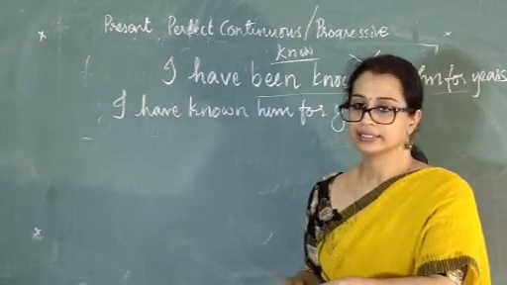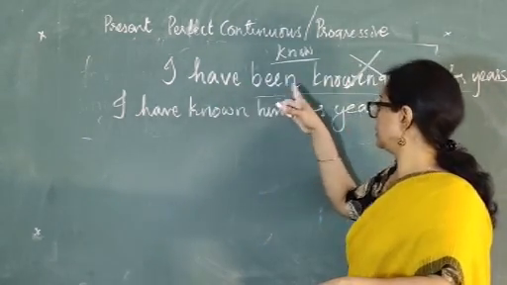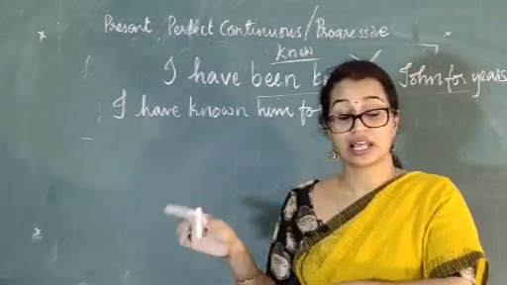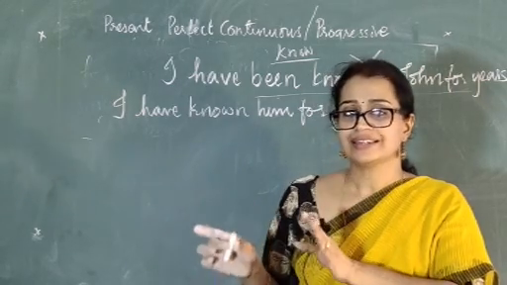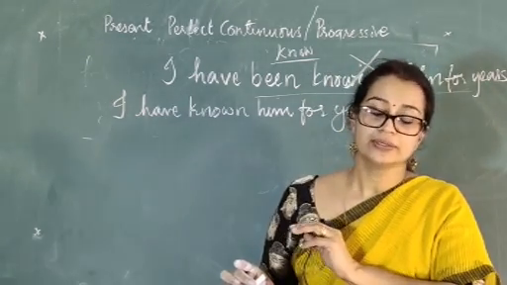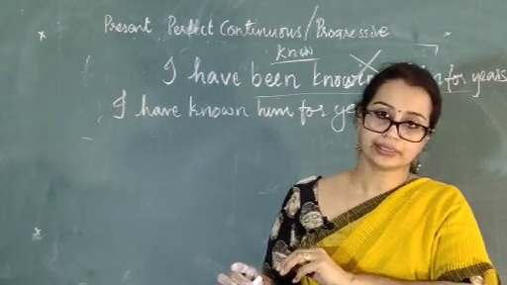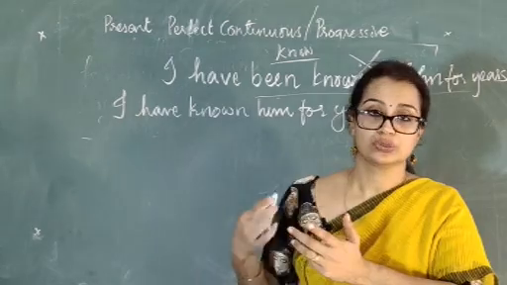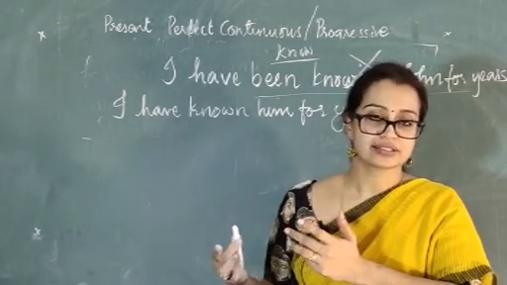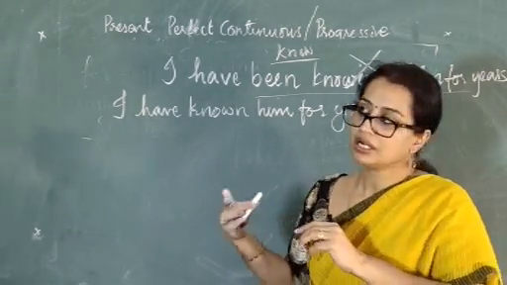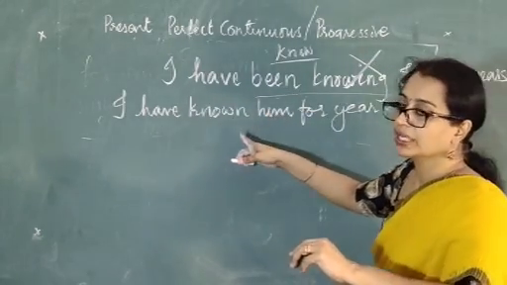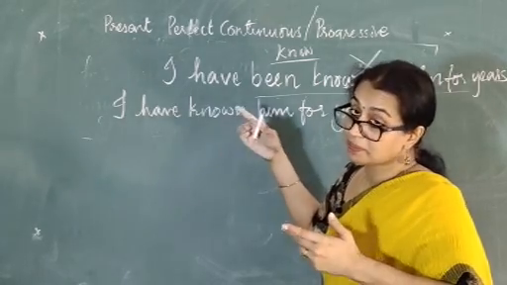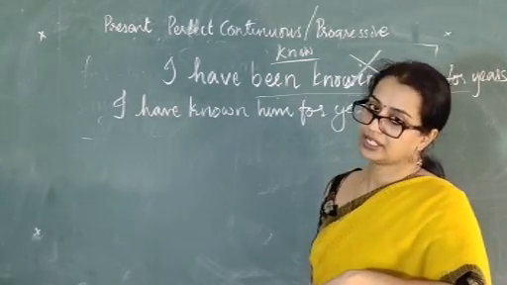"I have been knowing John for many years." No, why? See, the tense is correct. "Have been knowing," the ing form, you will definitely jump up and say, okay, this is present continuous tense. But the sentence itself is incorrect, because you cannot use stative verbs with the continuous tense. For that, you should know which verbs are stative and which are dynamic. So here, since know is a stative verb, you can use it only with the present perfect tense and not with the present perfect continuous tense.